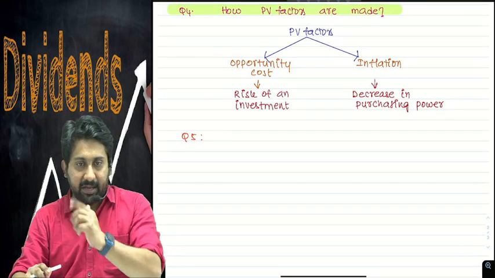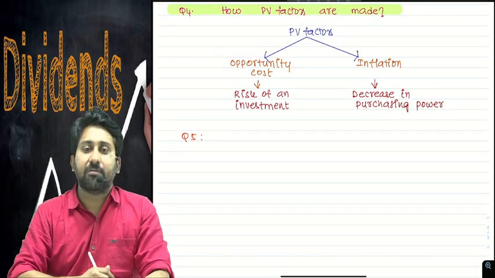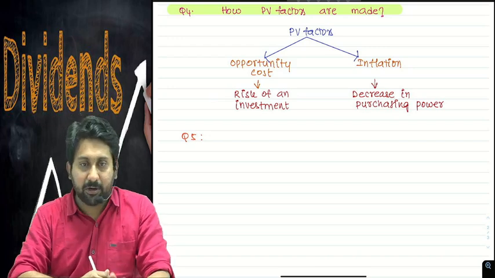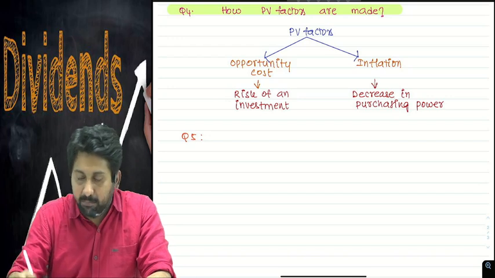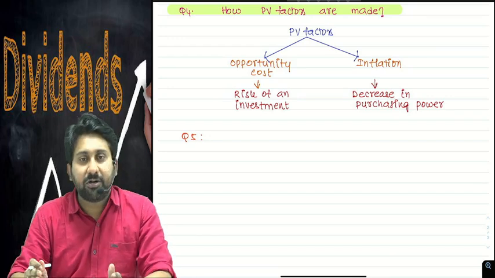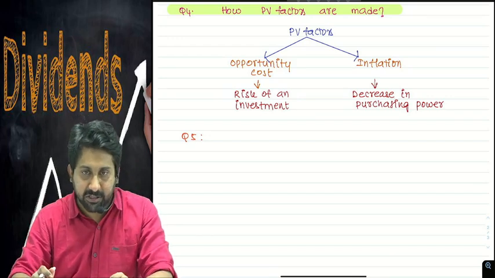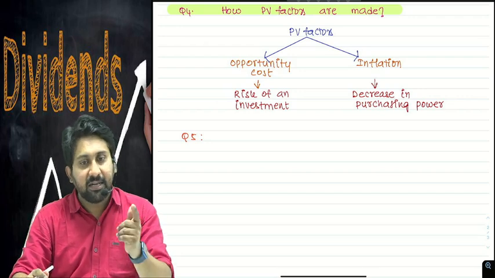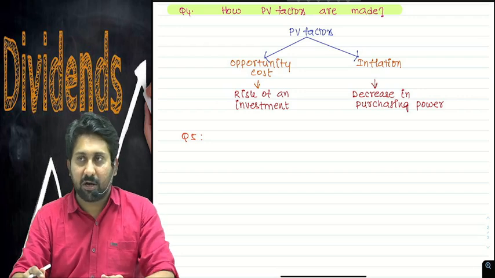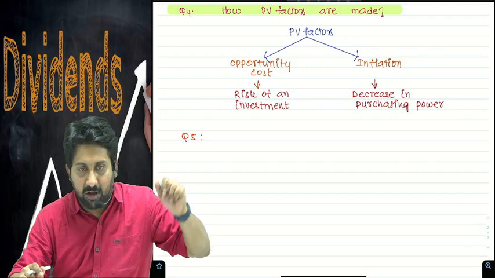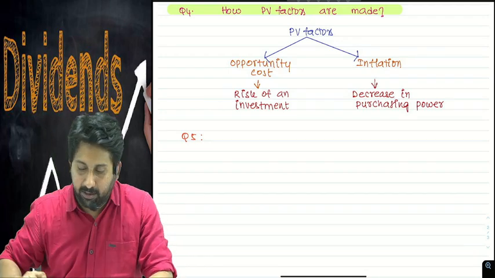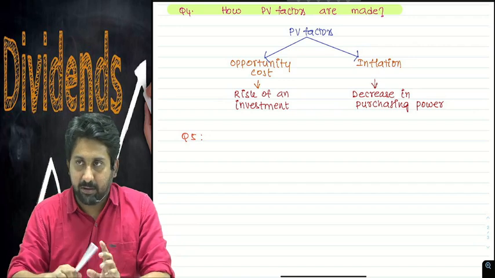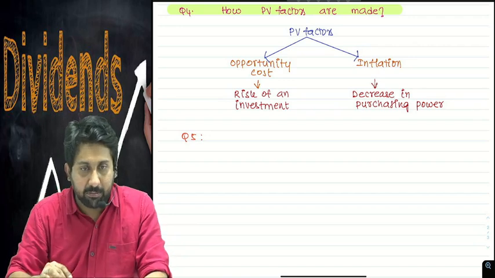PV factors are made of two important factors. Number one, opportunity cost. Number two, inflation. In that 16%, some amount will be opportunity cost and the balance will be because of the inflation impact. Let me explain how. Say, for example, I have 1 lakh rupees with me.